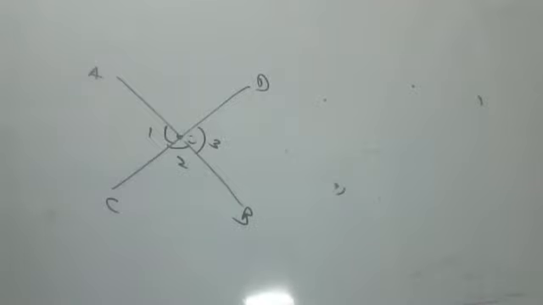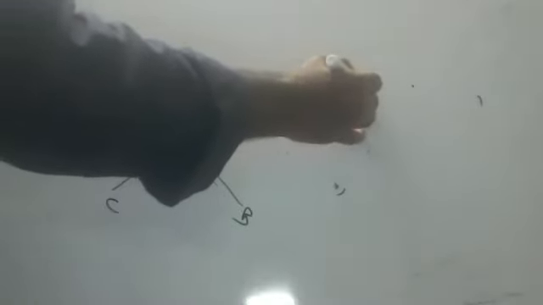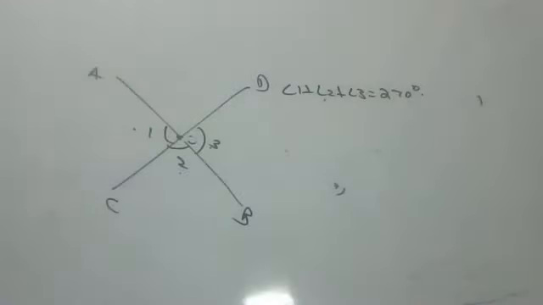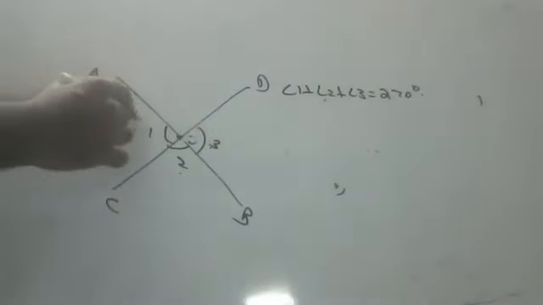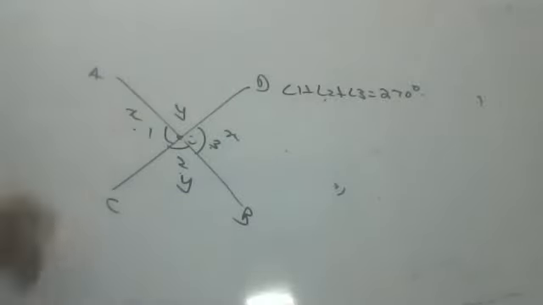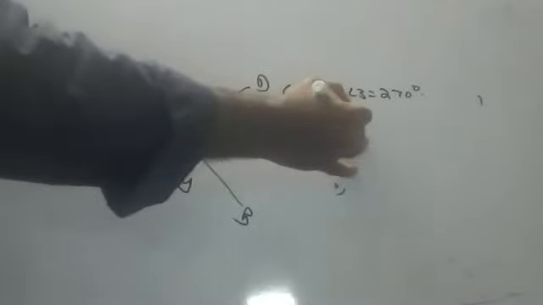Two lines intersect at O, and AOC plus COB plus BOD is equal to 270. Children, try to understand. I will say this is x, this is also x. Say this is y, this is also y. Then 2x plus 2y will be 360.